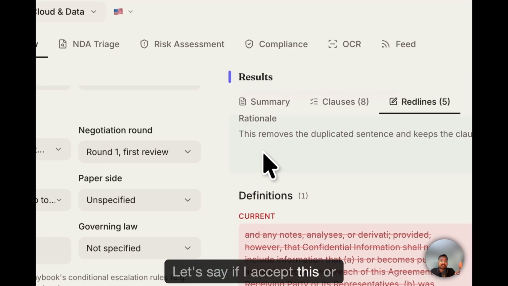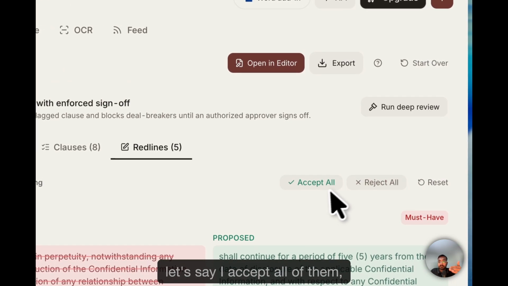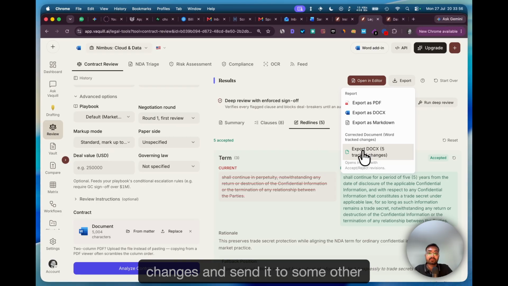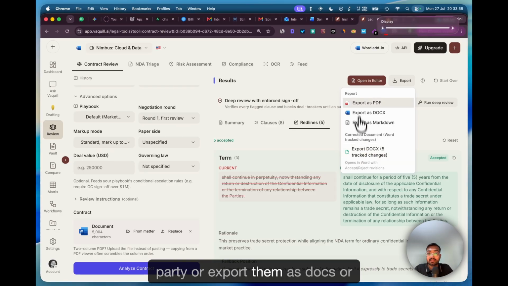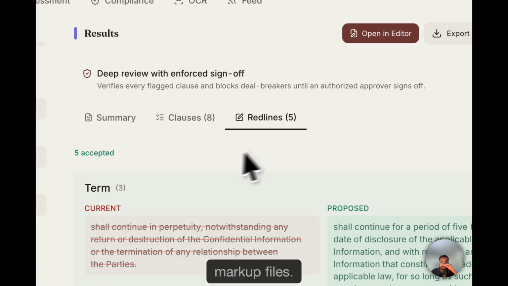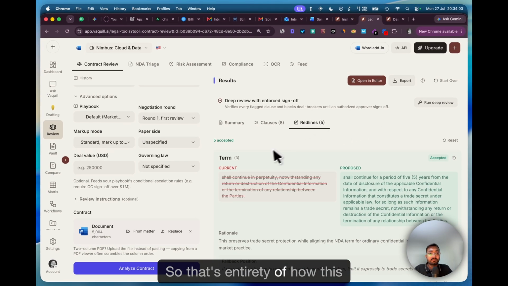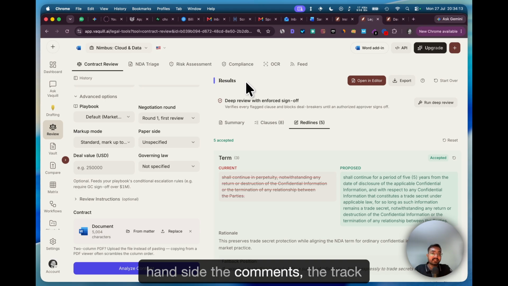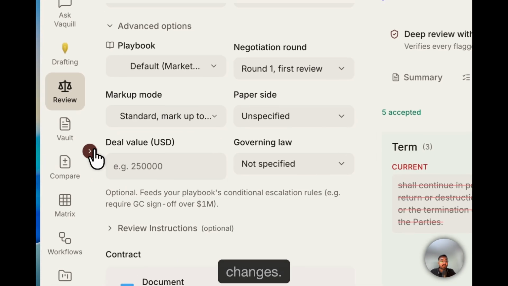Let's say I accept all of them, then I can even export the tracked changes and send it to some other party, or export them as docs or markdown files. So that's the entirety of how this contract review works. You can open this in the editor, and then the previous thing I showed you, in which we show on the right hand side the comments, the track changes, the fallbacks, the reason for review, and the strike through changes or redline changes.